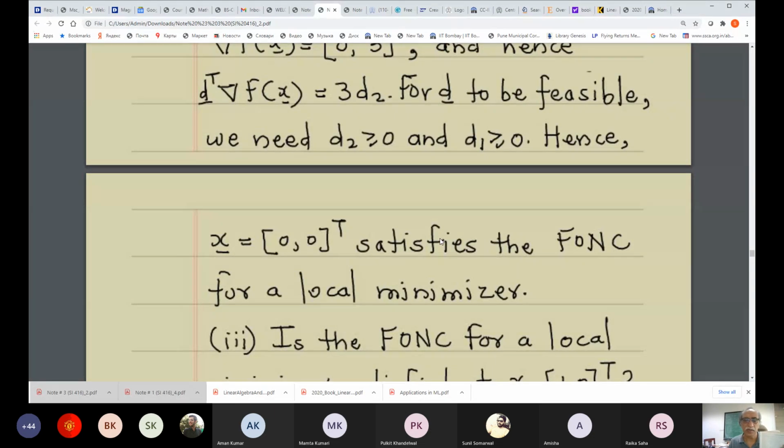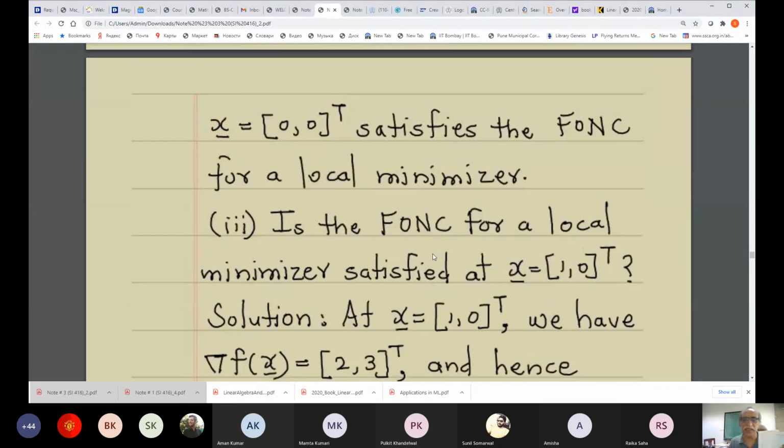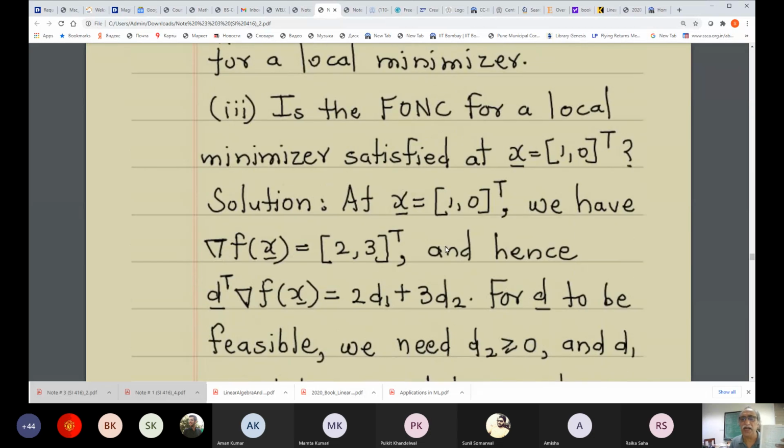All right. Now the next part: is the FONC for a local minimizer satisfied at 1 0? So this is an interesting case again. Is the FONC for a local minimizer satisfied at 1 0? Now we know that 1 0 lies here. So 1 0 lies here.